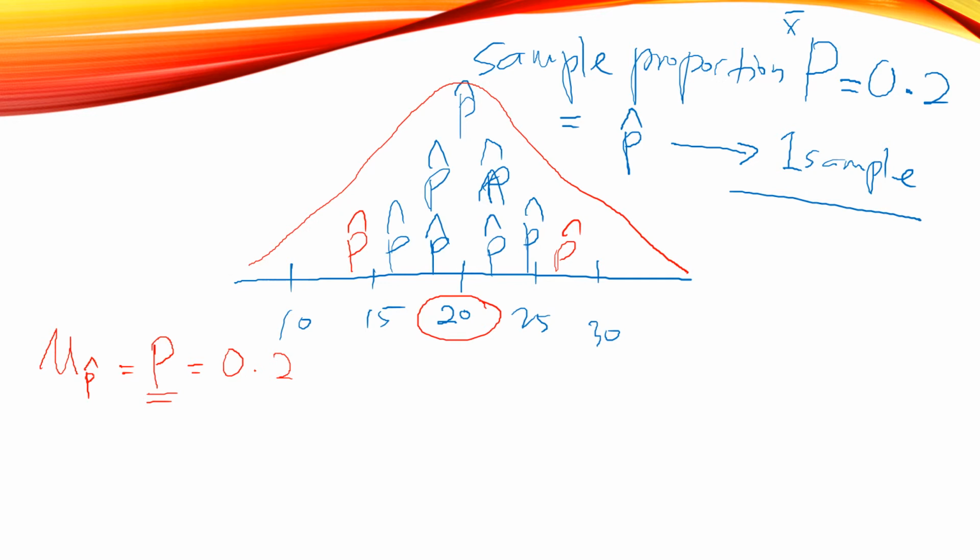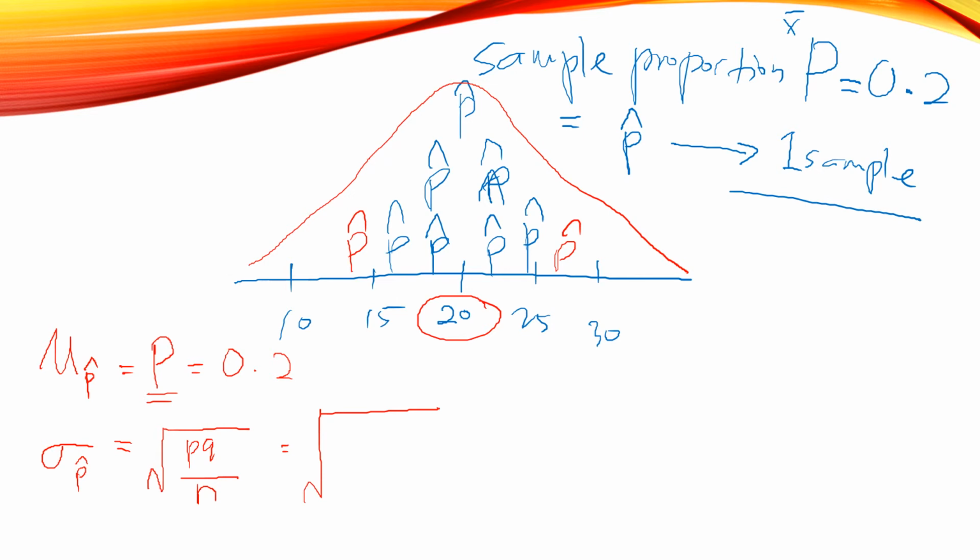The only difference, same as the sampling distribution for the mean, is the standard deviation of p hat, which equals the square root of pq divided by n. So what is p?